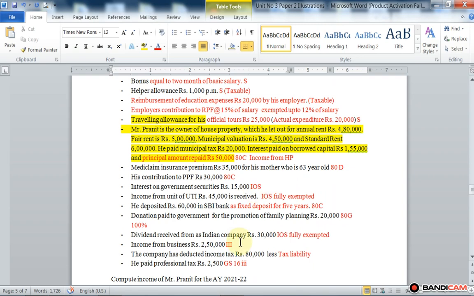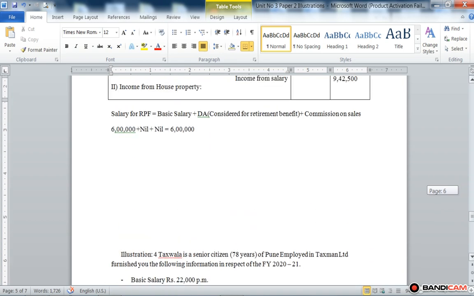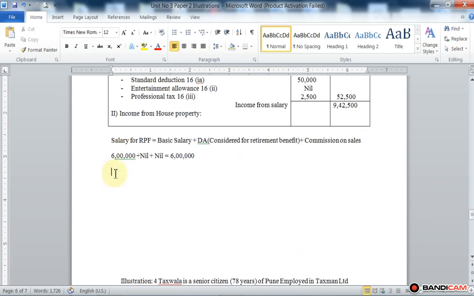So here we prepare a working note for computation of gross annual value of house property.